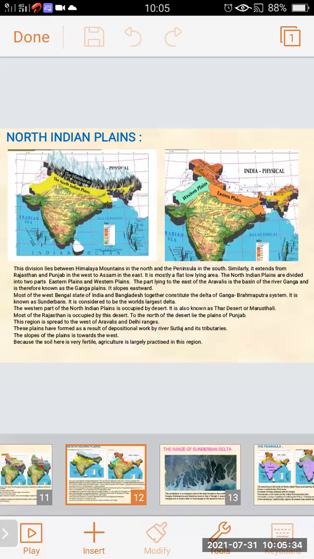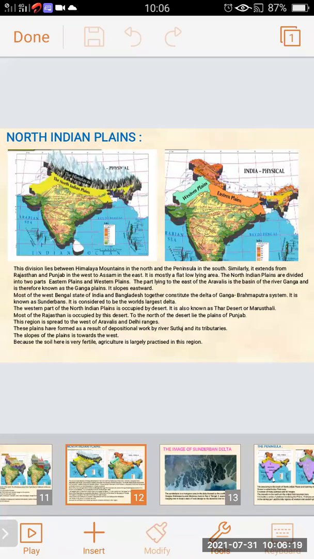So in this way, we have studied the North Indian plains. The two maps give a clear picture of the North Indian plain. In the first map, the yellow color shows the North Indian plain area, which is divided into two parts, the Western plain and the Eastern plain. The division lies between the Himalaya mountains in the north and the peninsula in the south. It extends from Rajasthan and Punjab in the west to Assam in the east, and it is mostly a flat, low-lying area.